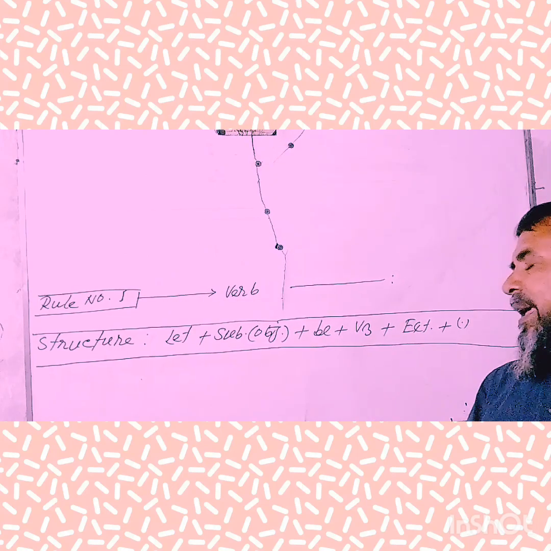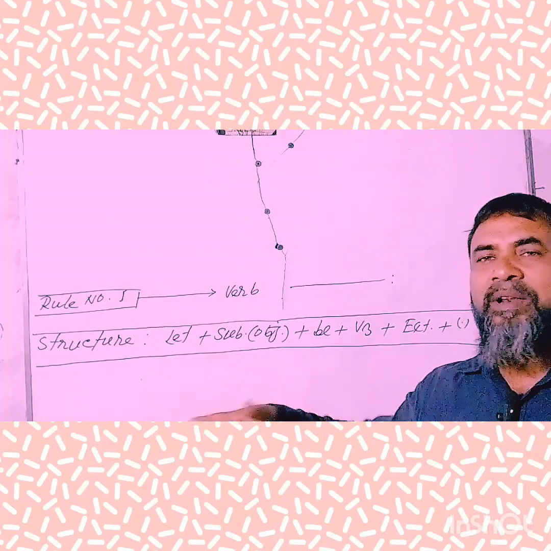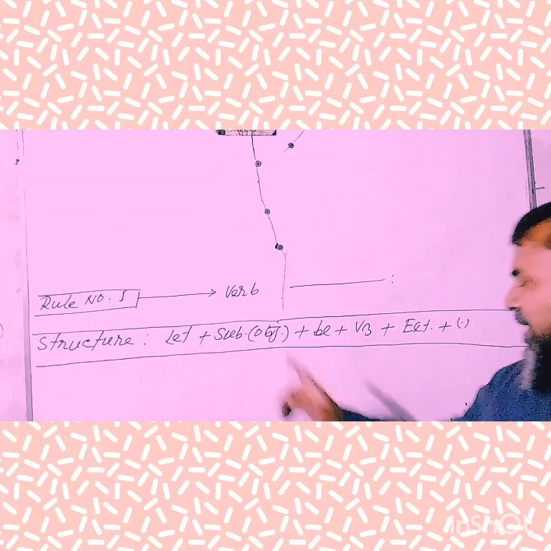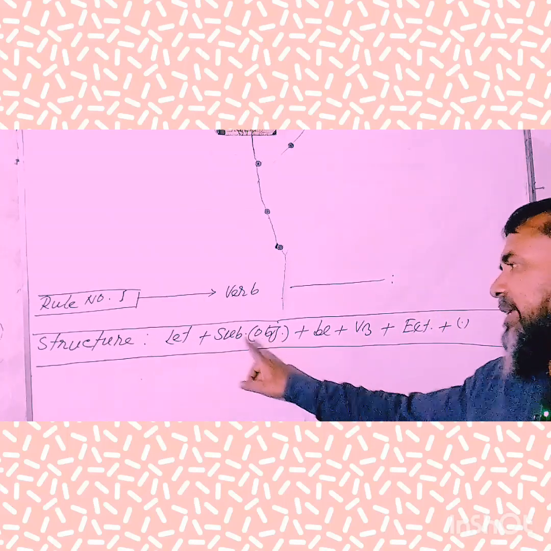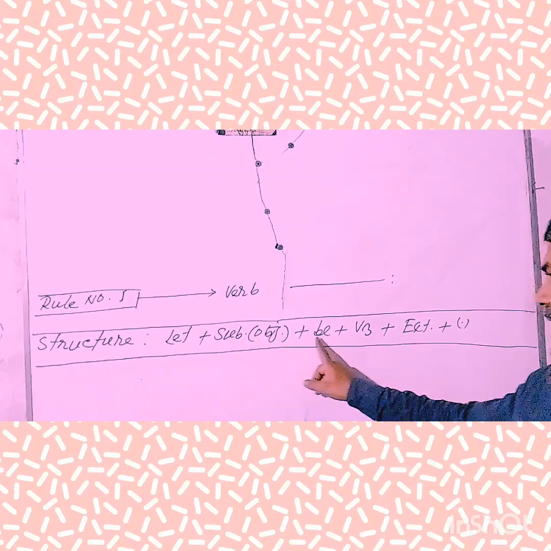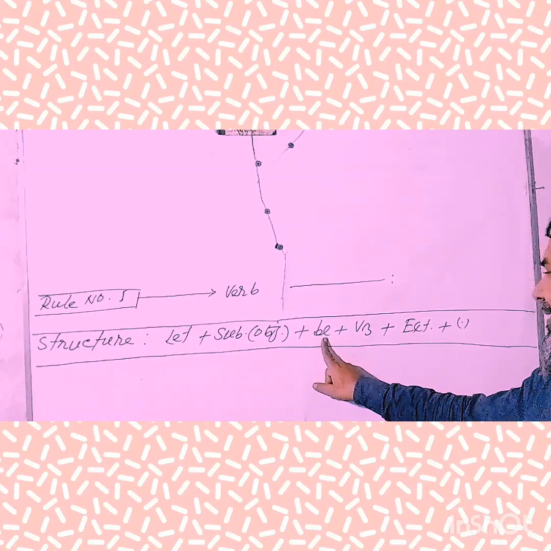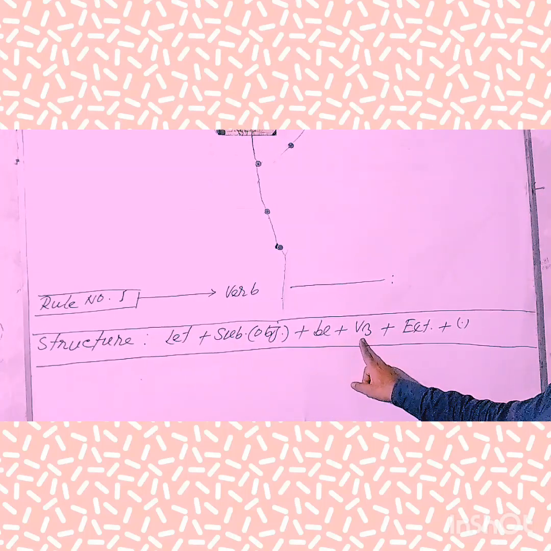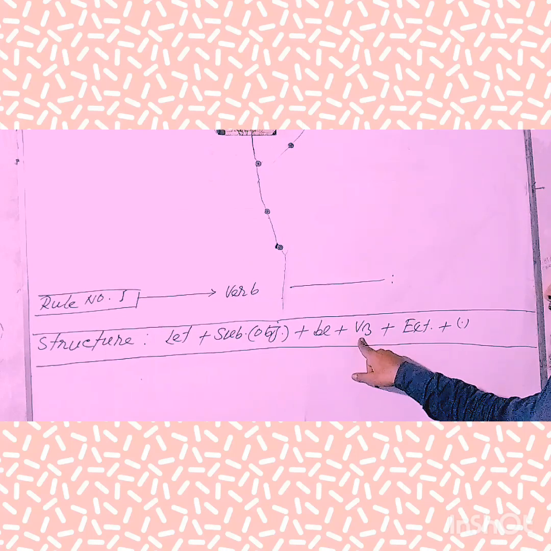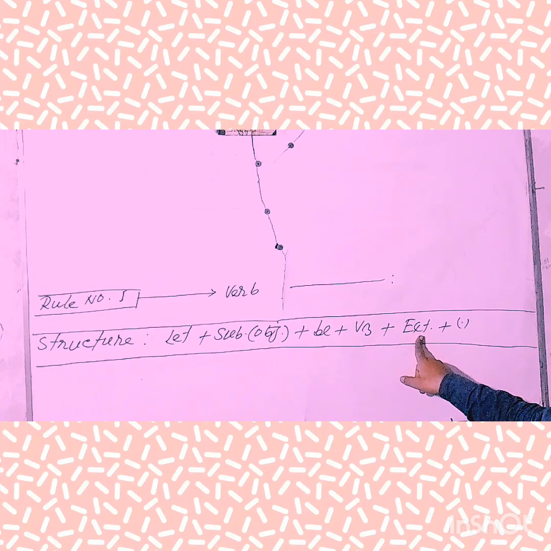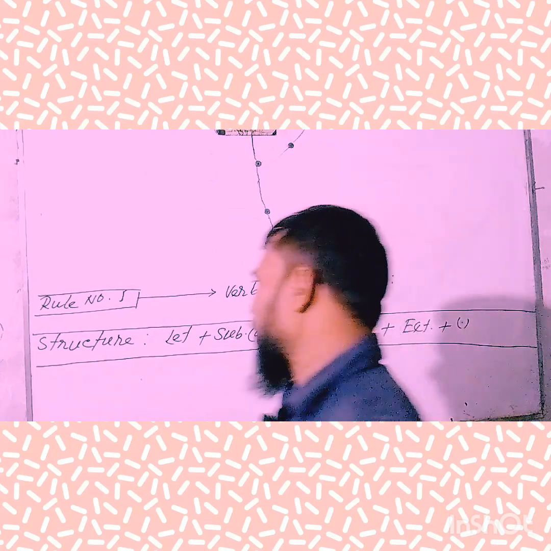My dear learners, at first we'll have to use let. Next, we'll have to use the subjective form of object. Then be. Then the third form of verb. Then the extension of the statement, if possessed, and finally end with a full stop. I hope you have understood the structure pattern clearly.